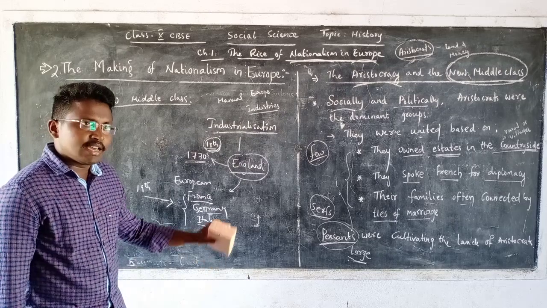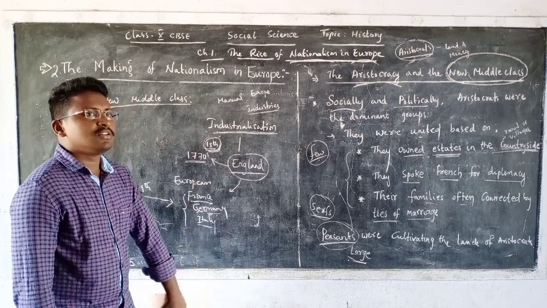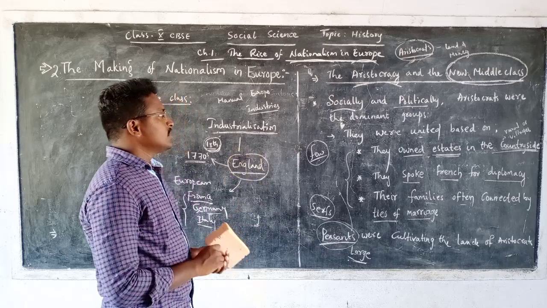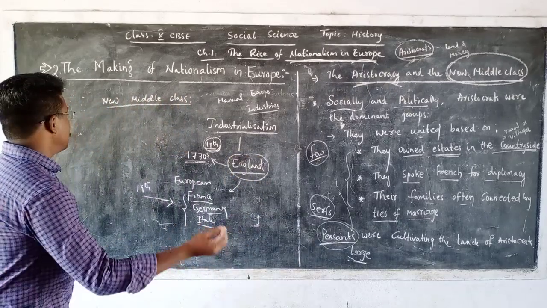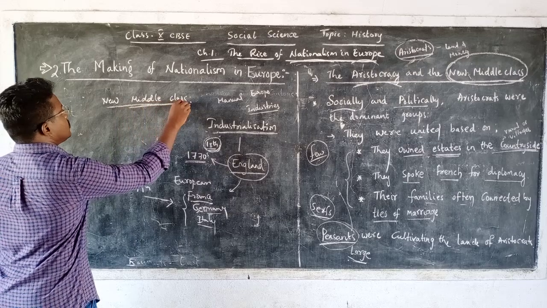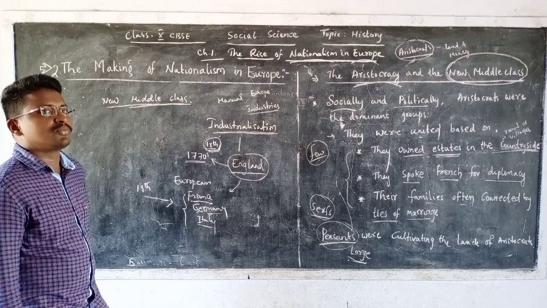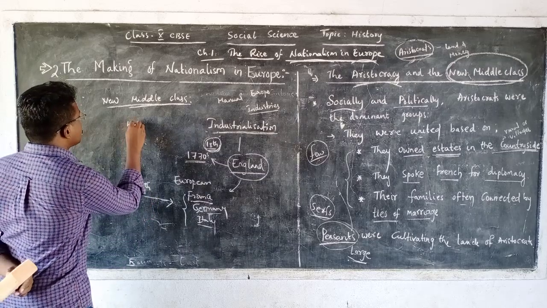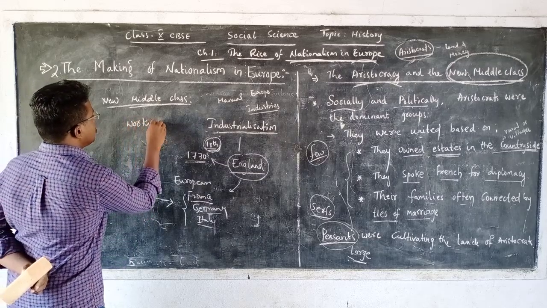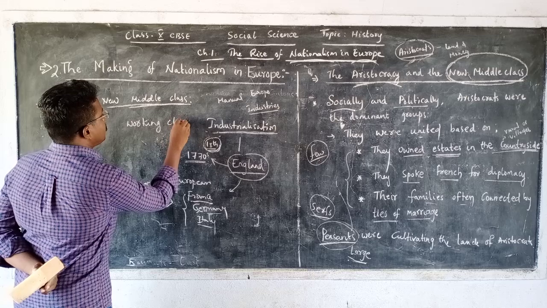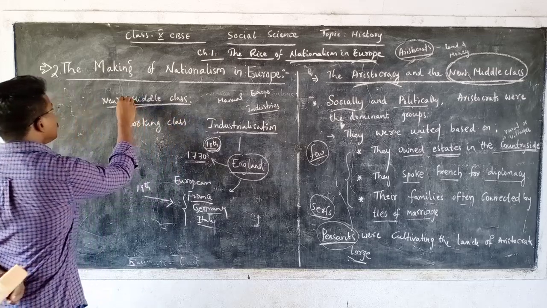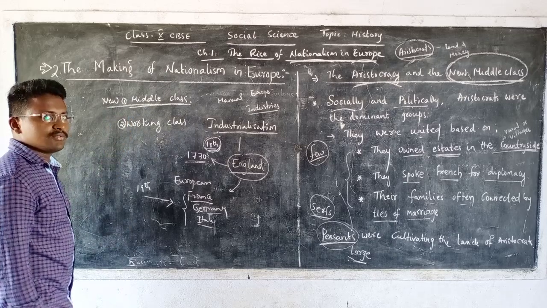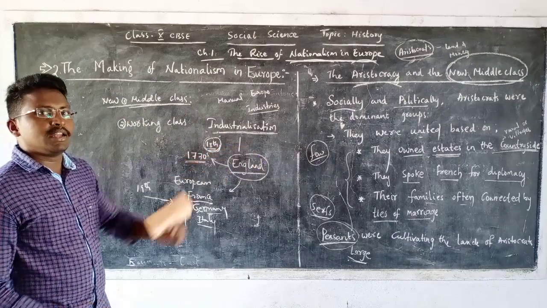When it shifted to these countries, a new middle class group came into existence. That is how the middle class group came into existence. Apart from this middle class, one more group also came into existence, that is working class people. So two new groups came into existence just because of industrialization.